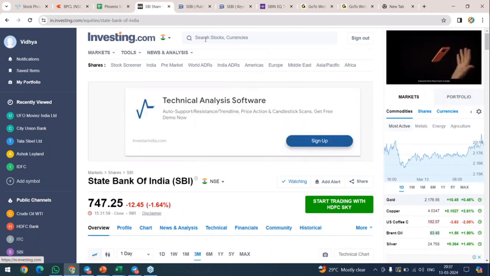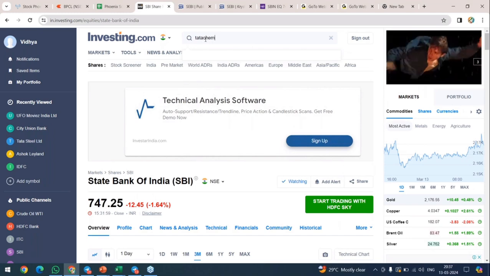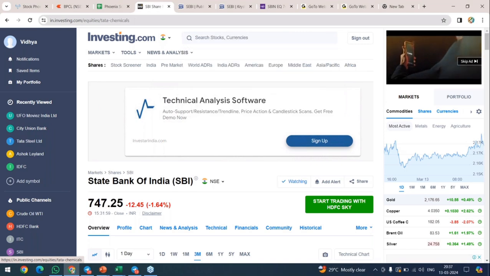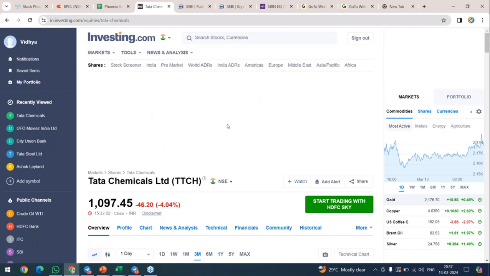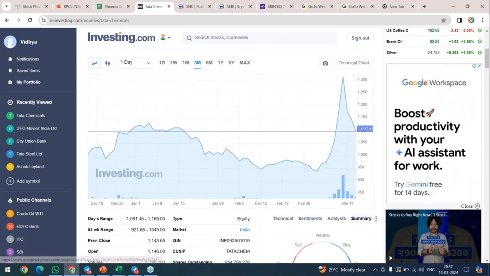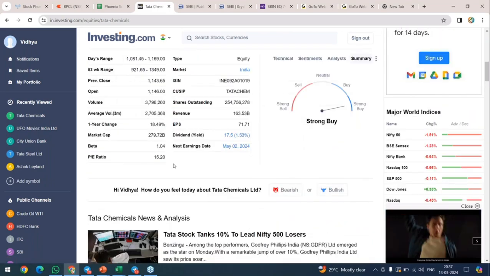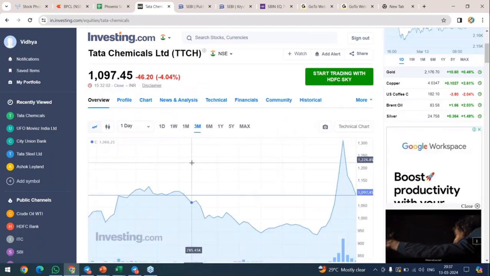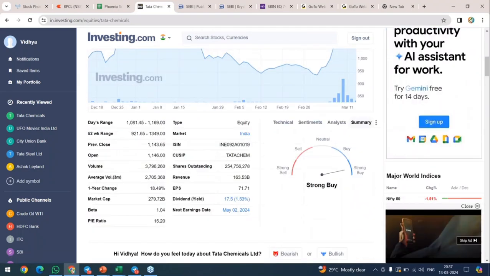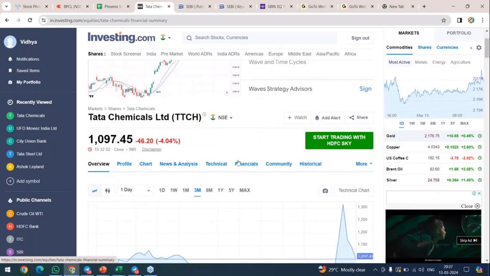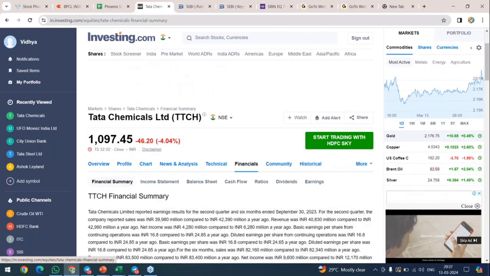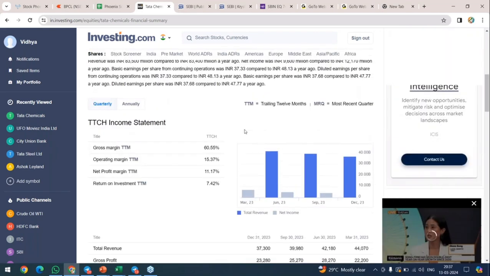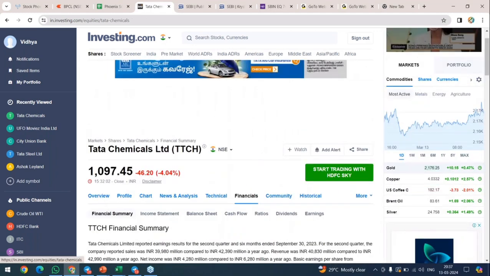Under investing.com, search for the stock name and NSE or BSE. Refer to it. Click on it. Come down. P/E ratio. Even Tata Chemical only I searched, right? So Tata Chemical is also good. Tata Chemical is also good. Okay, let's not go with this. I'll show you where to check with this financial. But here,